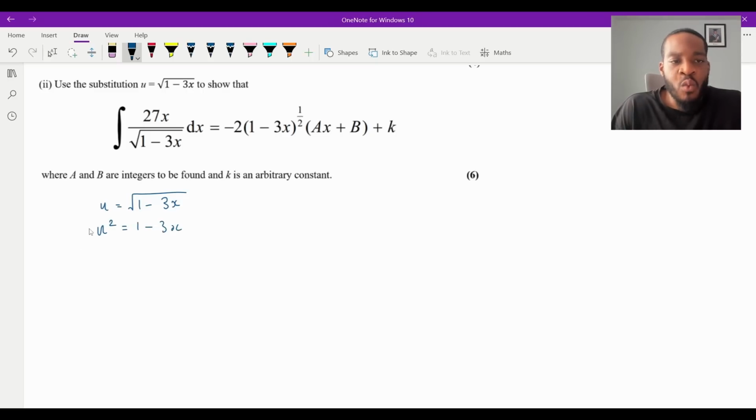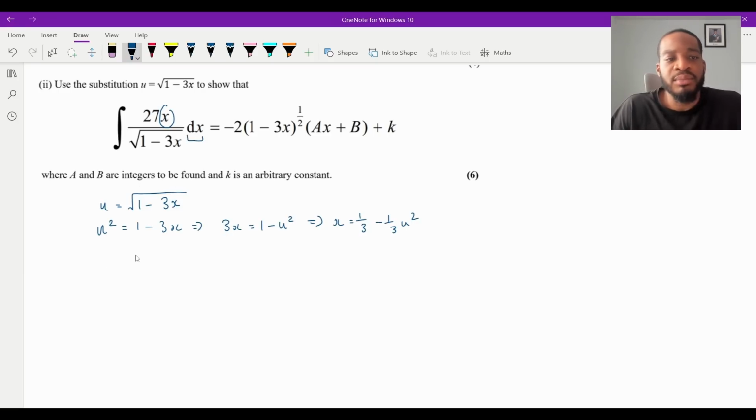And then what I want to do is essentially get everything from x to u, right? So I know what u squared is. It's 1 minus 3x. I've got that there. I can also get an expression for x, can't I? Just by rearranging this. So that would be 3x is equal to 1 minus u squared, right? And then divide by 3 will give me x is equal to a third minus a third u squared. So I've got an expression for x. I've got 1 minus 3x, that's u squared. And then now I need to figure out what dx is.